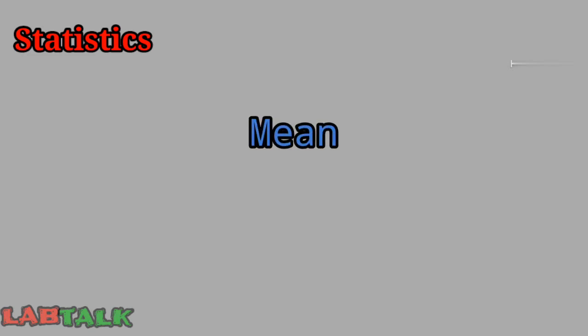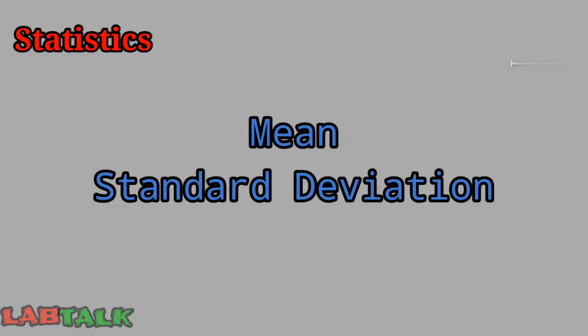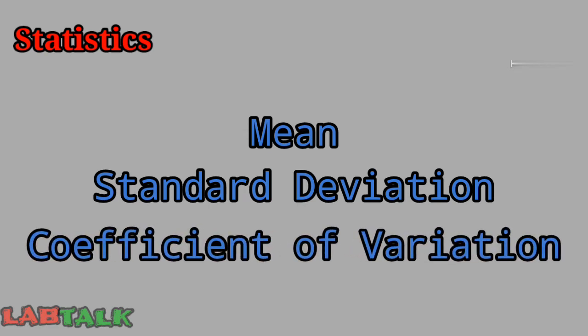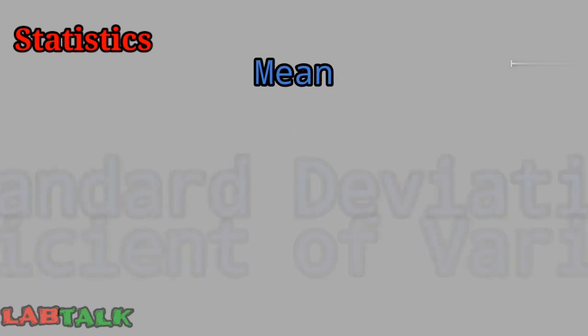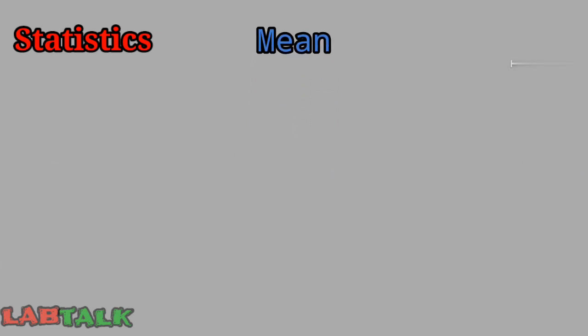Coming to the next part of this video, where we will see about the statistics that is involved in internal quality control. First of all, we will see what are the major concepts that are used here. The first one is mean, then there is standard deviation or SD, and third is coefficient of variation, that is percent CV or CV%. First of all, we will see what is mean.